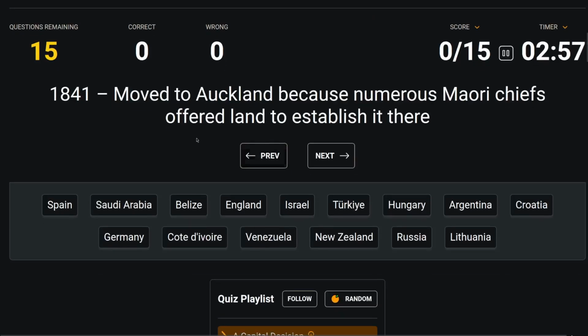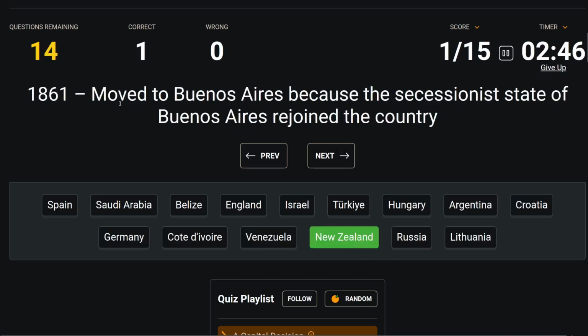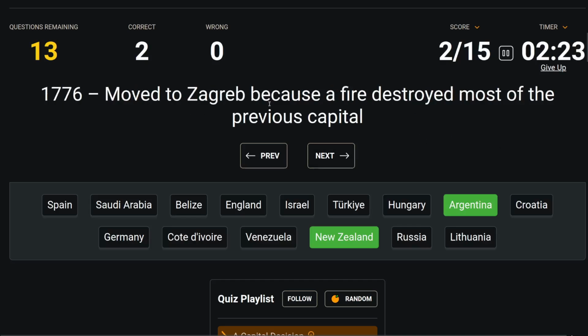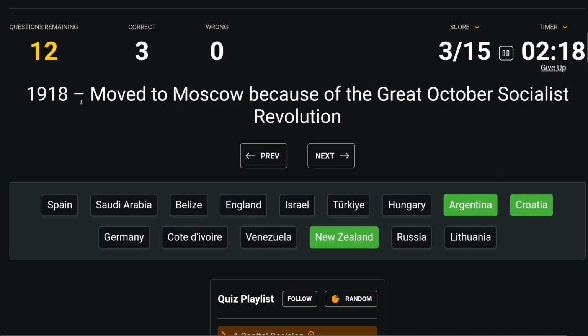Okay, so 1841 moved to Auckland because numerous Maori chiefs offered land to establish it there. Okay, Auckland would be New Zealand. 1861 moved to Buenos Aires because the secessionist state of Buenos Aires rejoined the country. Okay, Argentina. 1256 moved to Buda because the Mongols destroyed most of the previous capital. I'll skip that one. 1776 moved to Zagreb. A fire destroyed most of the previous capital. I wonder what it was.